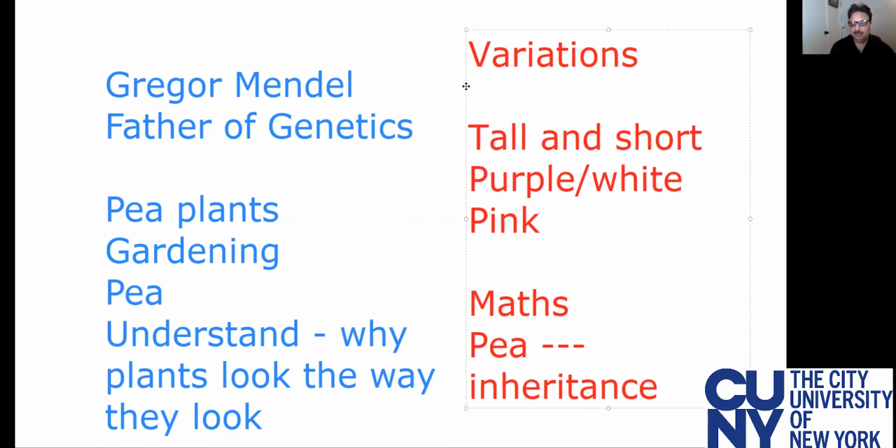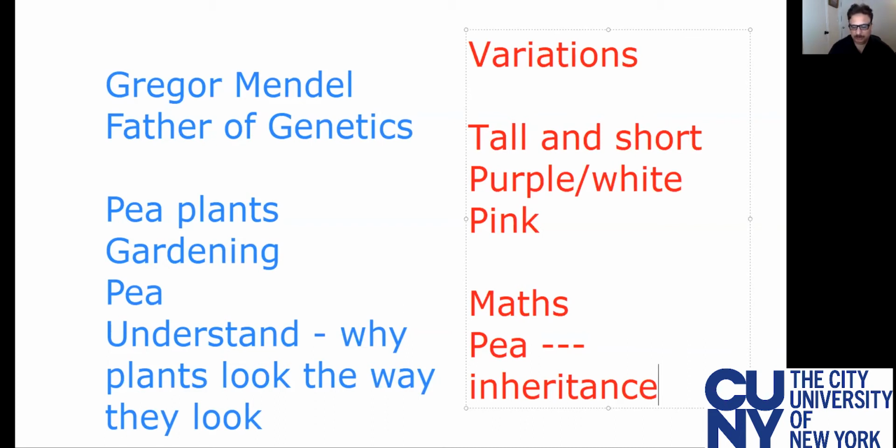The passing of characters from one generation to the next in peas could explain the passing of some disease characters in humans. His work, from somewhere in the mid 18th century, is still very valid, and so he's called the father of genetics.